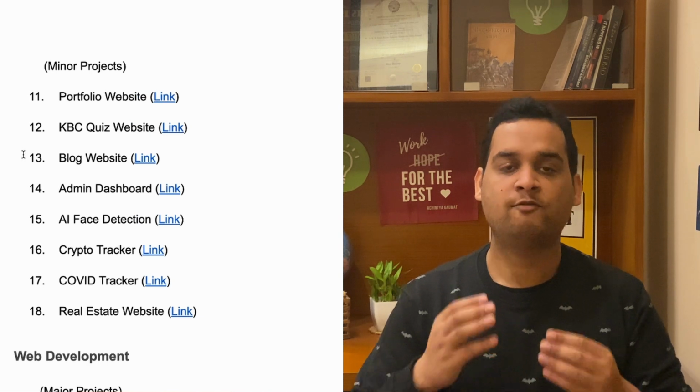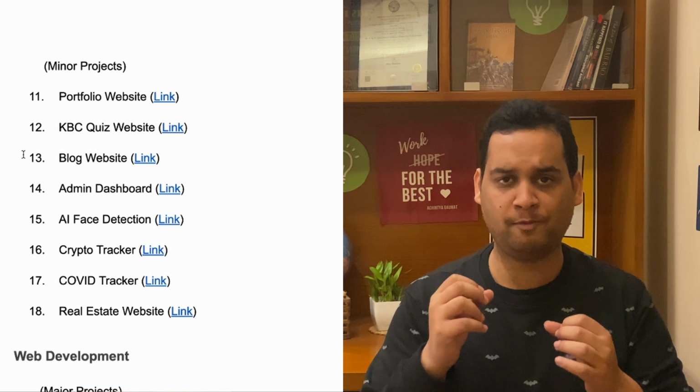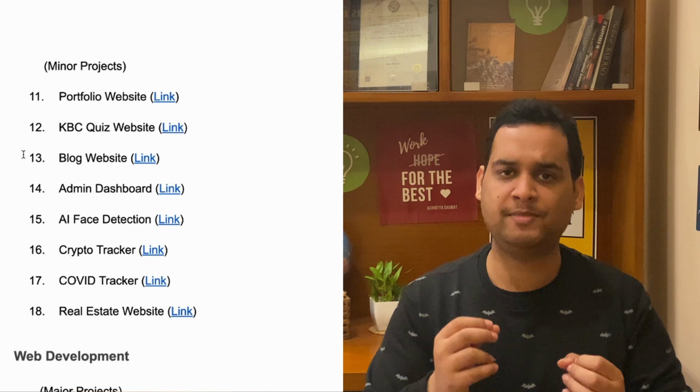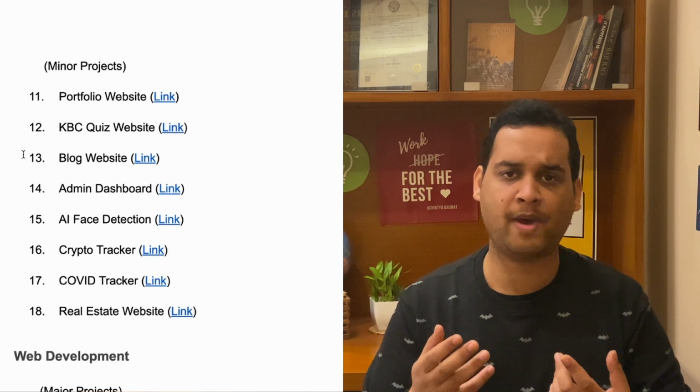Now we look at 8 more minor projects that you can make with the help of either React or the complete MERN stack. First you can make is a portfolio website with the help of React.js. There is no backend in it. It's simply with the help of React. Next you can make is a KBC quiz website with the help of React and some backend elements as well.